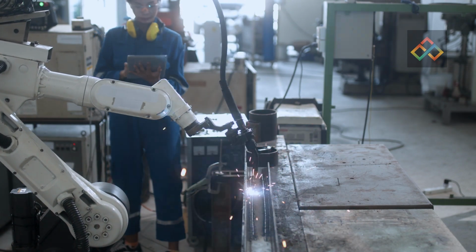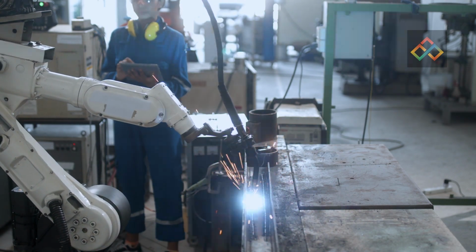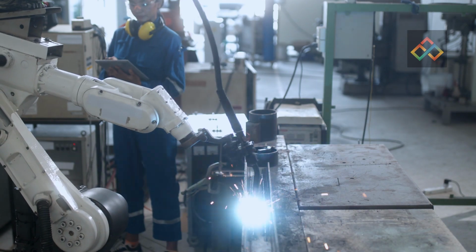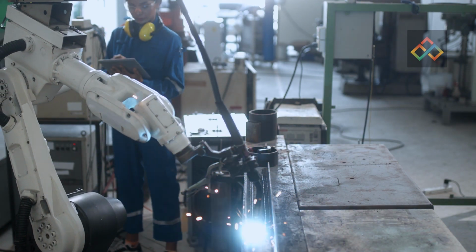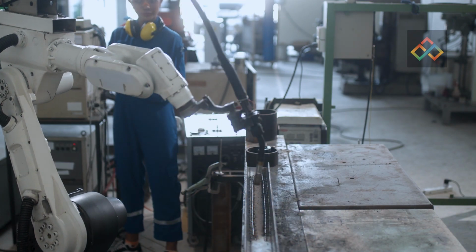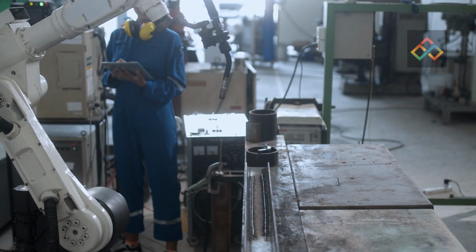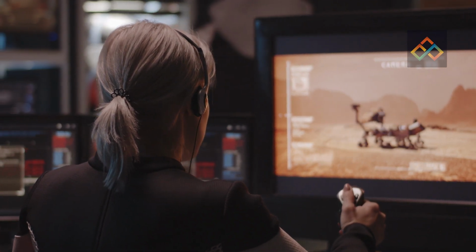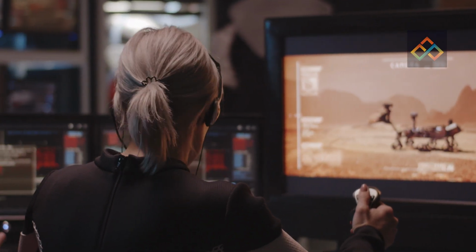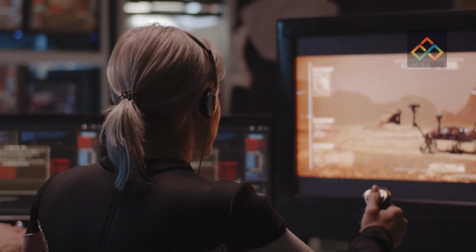For example, a robotic vehicle could be sent into a nuclear power plant to inspect the reactor core without exposing workers to radiation. Robots can also be used to explore remote or dangerous areas, such as deep sea or outer space. For example, robots have been used to explore the surface of Mars and to map the interior of the Great Pyramid of Giza.